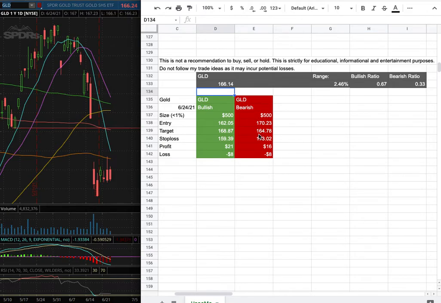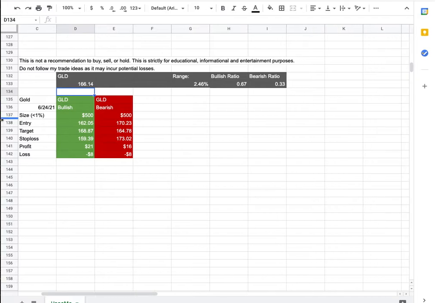My sell target for it is at $164.78, and my stop loss is at $173.02. So whichever entry price were to hit first, that will be my position of the week.